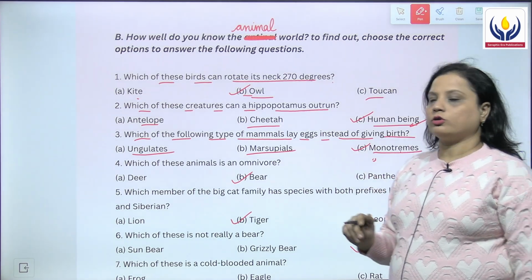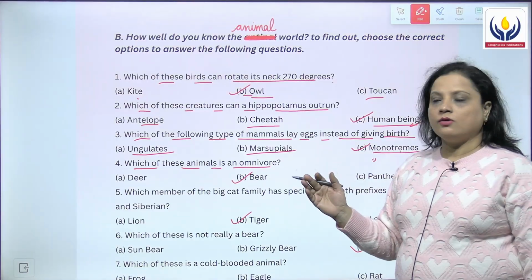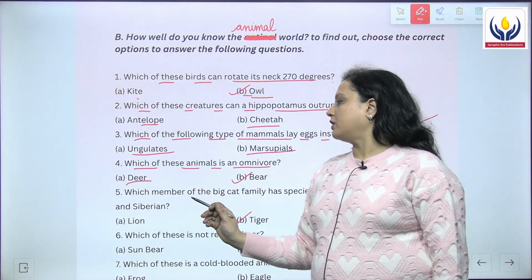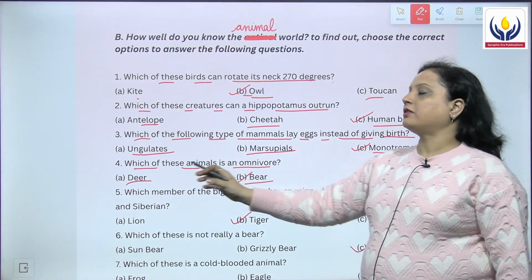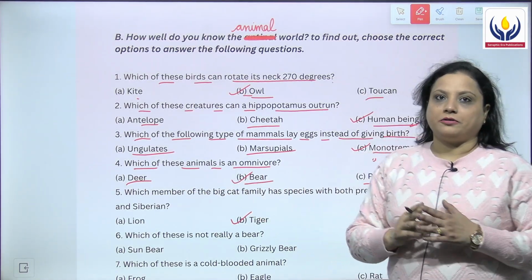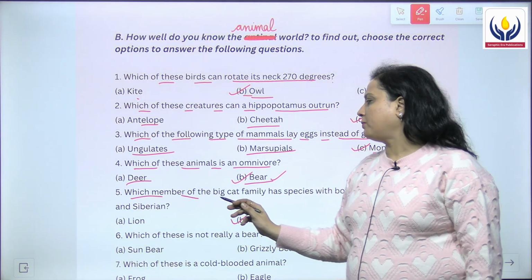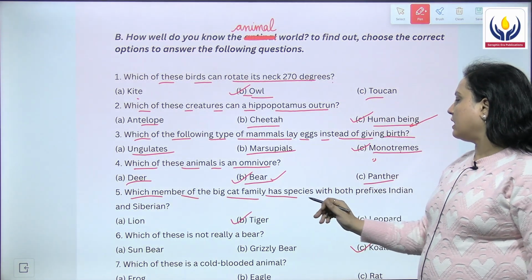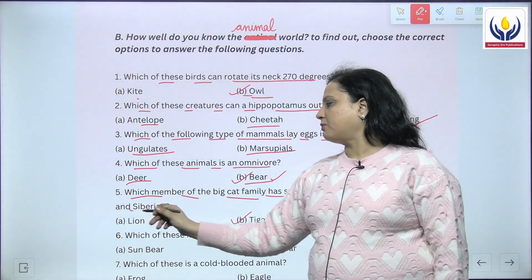Then we have the fourth question, which of these animals is an omnivore? The options are deer, bear and panther. So it's neither deer nor panther, the answer is bear. Next we have the fifth question, which member of the big cat family has species with both prefixes Indian and Siberian?